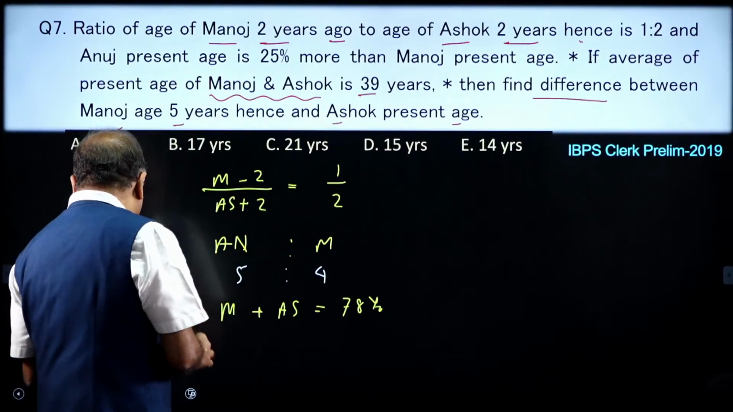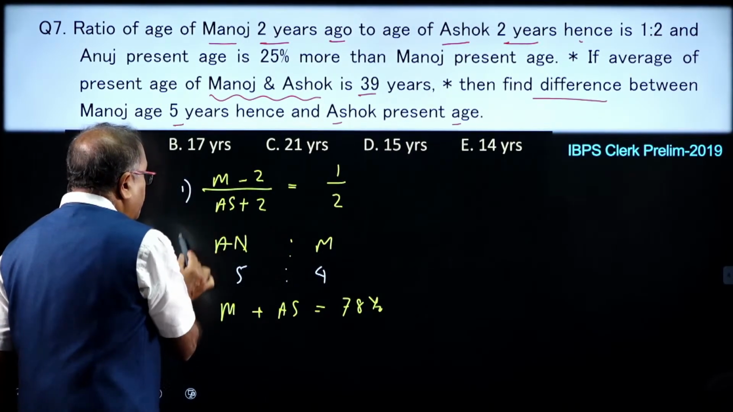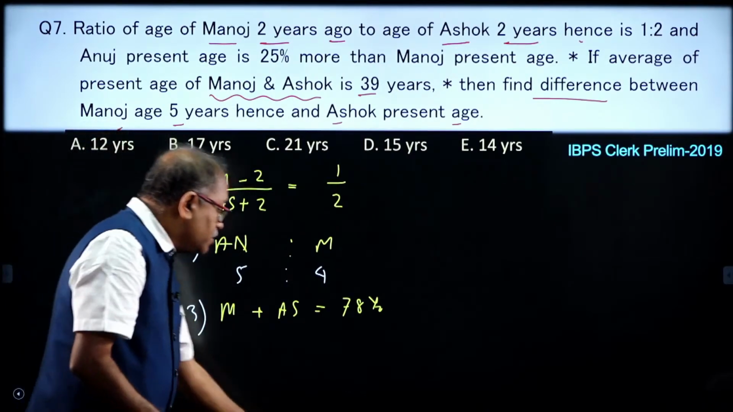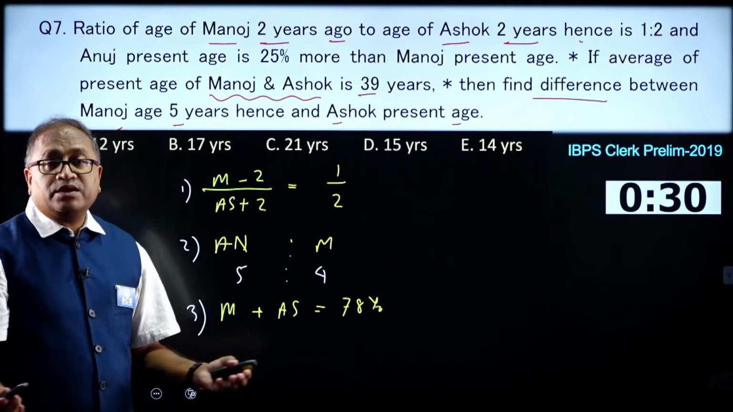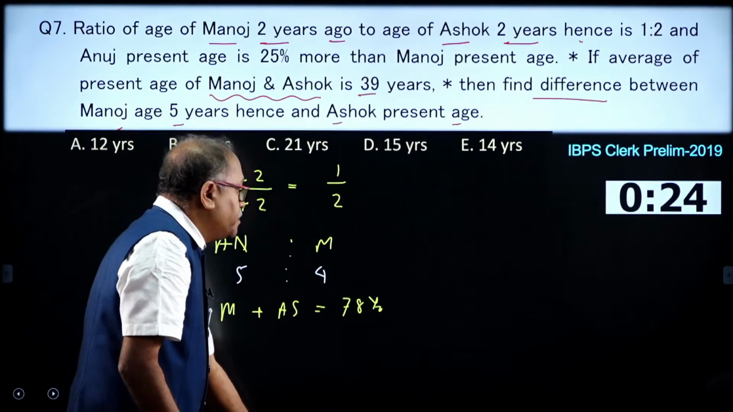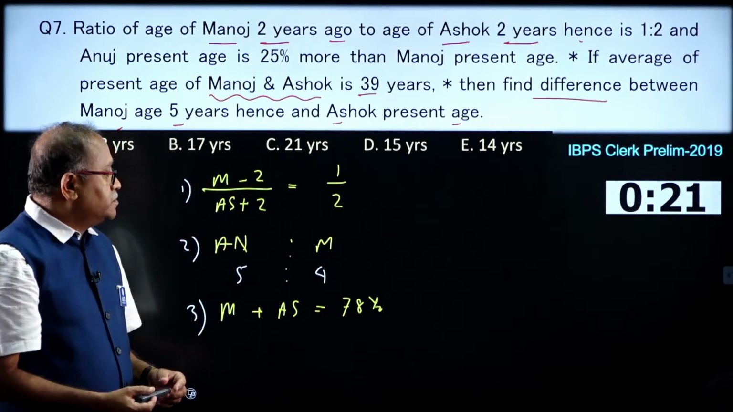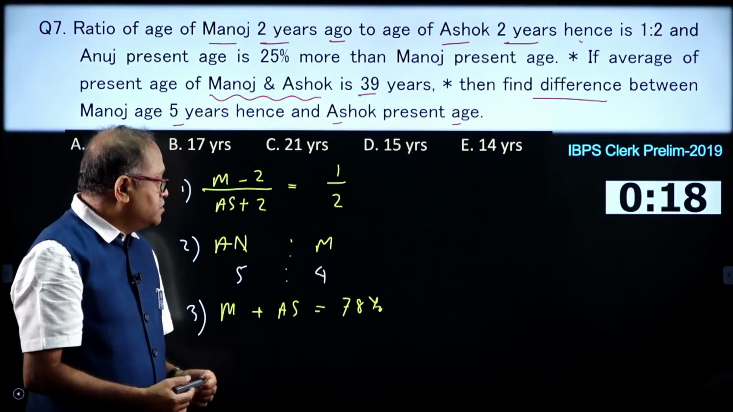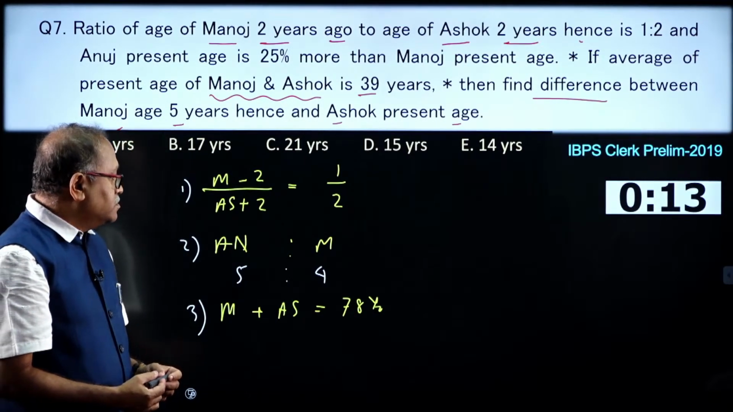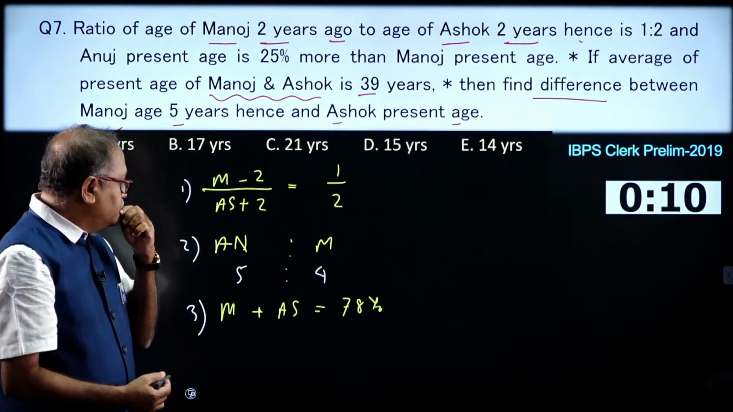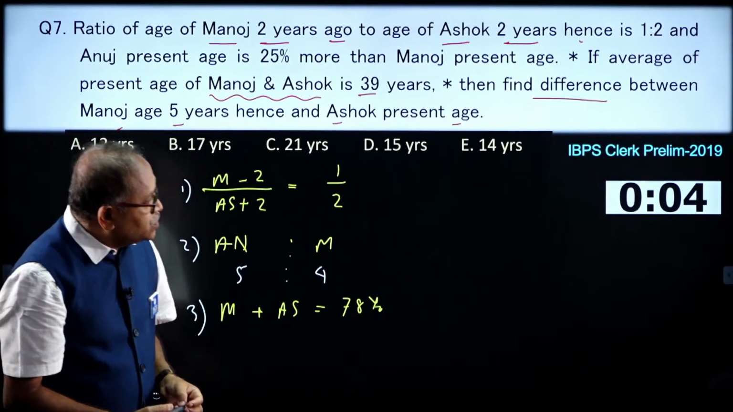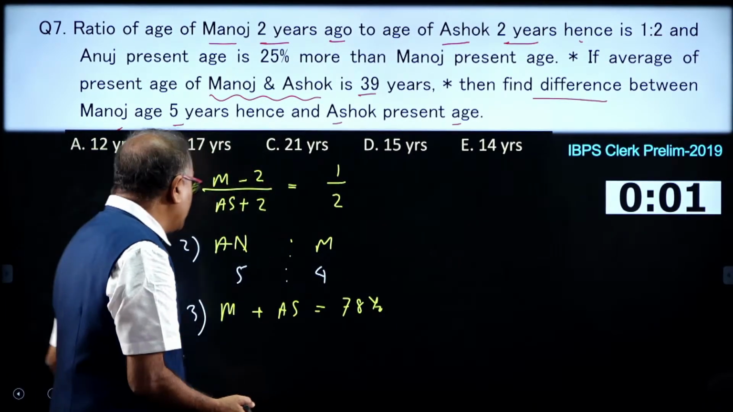Think of it, my dear friends. How can we answer the question? Information 1, information 2 and information 3. Take your 30 seconds to think of it, and after that we will discuss the best possible method to answer this question. Come on. So, the time is going to be over.